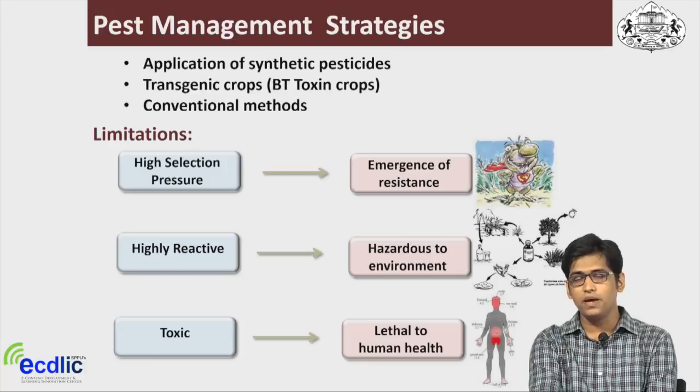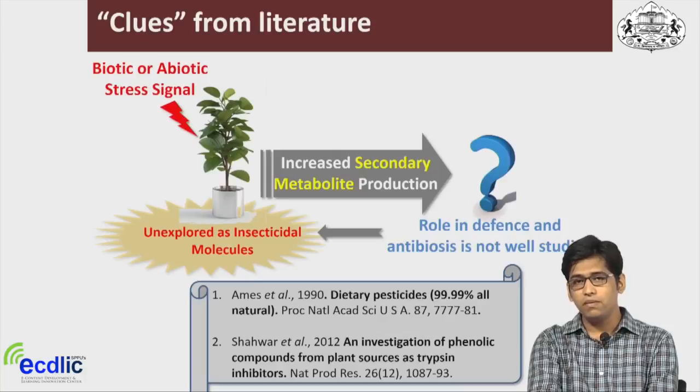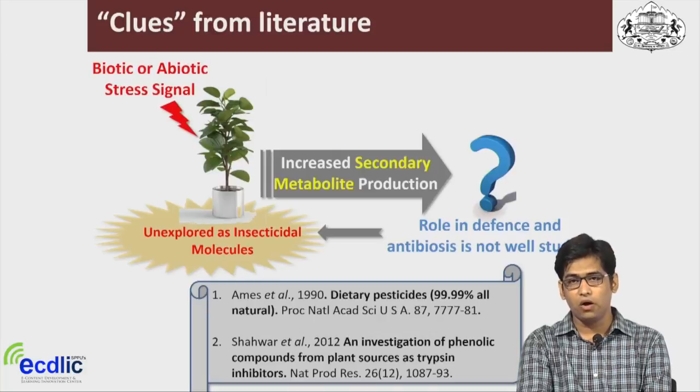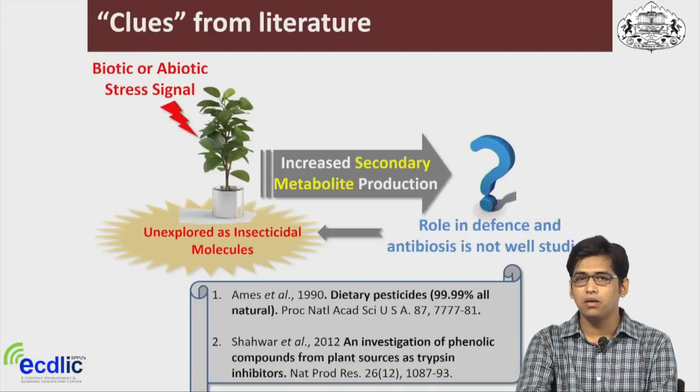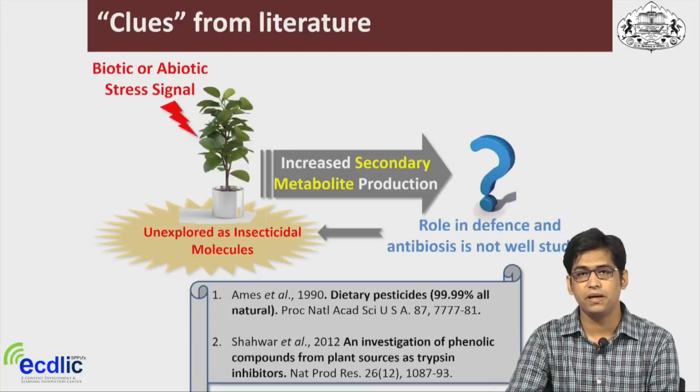So there is always a need for pesticides or insect-controlling molecules which are eco-friendly and less hazardous to humans. When we look to nature, we get some clues: when any plant faces biotic or abiotic stresses, it leads to higher production of secondary metabolites.